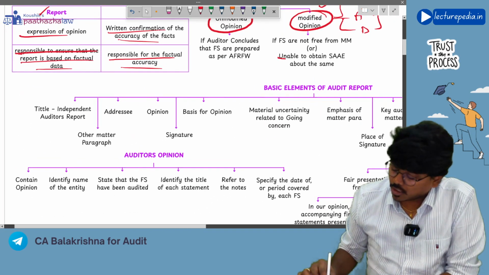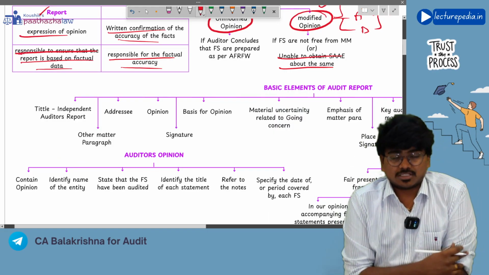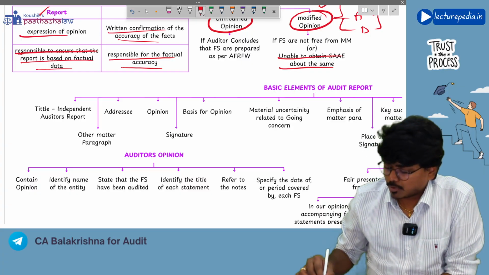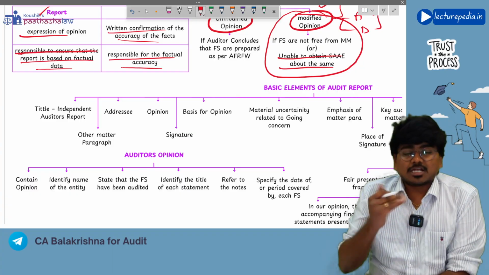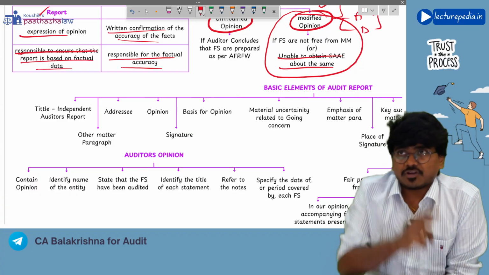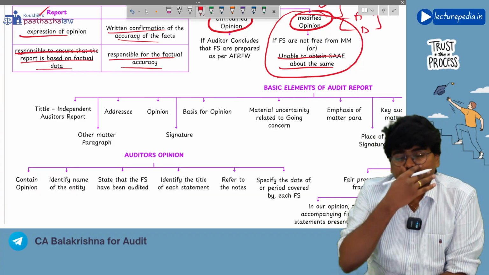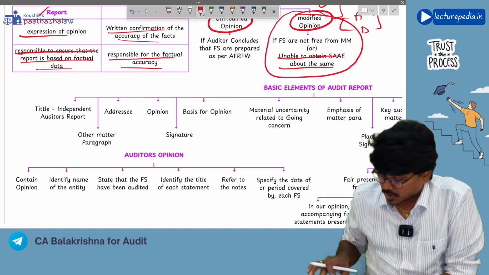Or if you are not able to obtain sufficient appropriate audit evidence, in such a situation also you will give a modified opinion only. About this clearly we will see in which situation which type of opinion, that also we will see in SA-705. I have prepared a chart for you, so with the help of that chart you can easily remember whether to give qualified, adverse, or disclaimer.